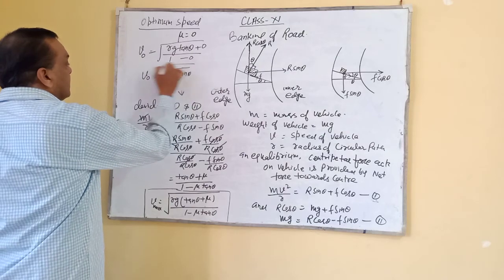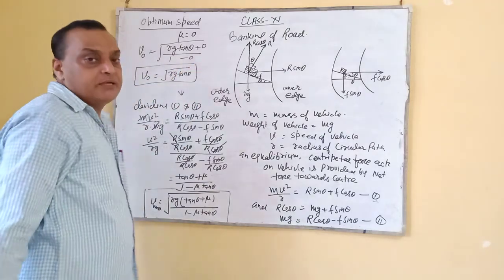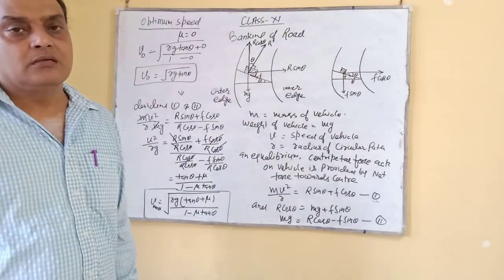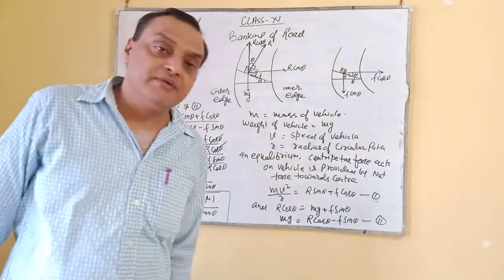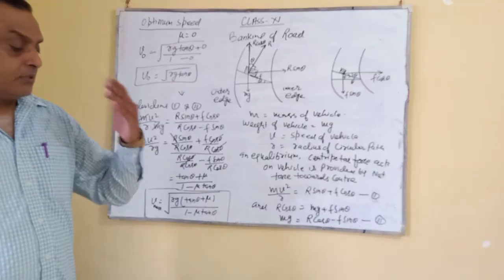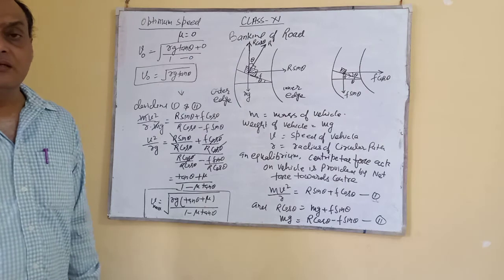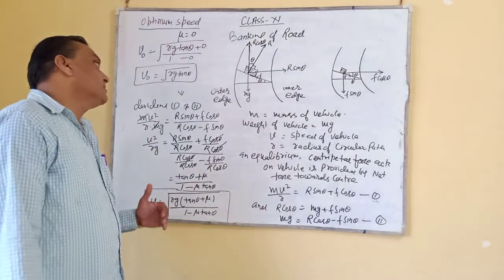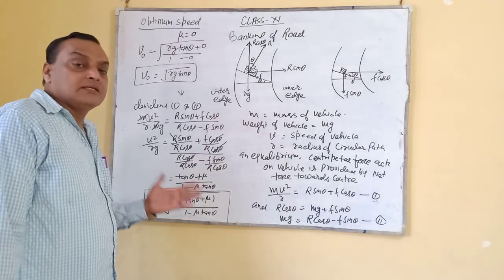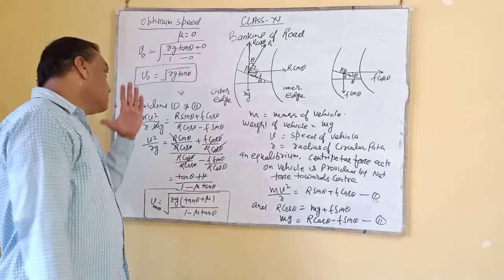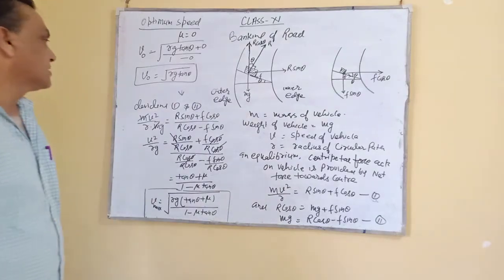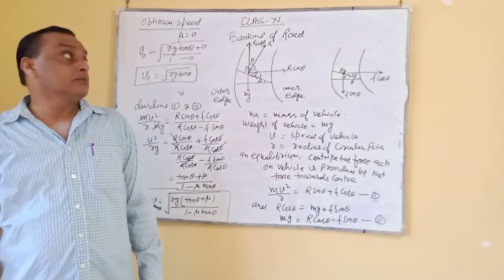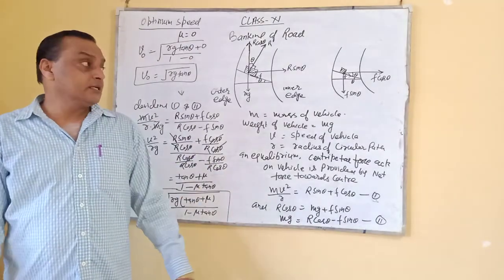This is the optimum speed. Optimum speed means without wearing and tearing of the tire, because if more friction is there, in such a case the tire of the vehicle will be wasted. So wearing and tearing means we don't want it to be wasted much, so we have to neglect friction. After neglecting the friction, this is v naught equals root of r g tan theta. So you have seen this is about the banking of road.